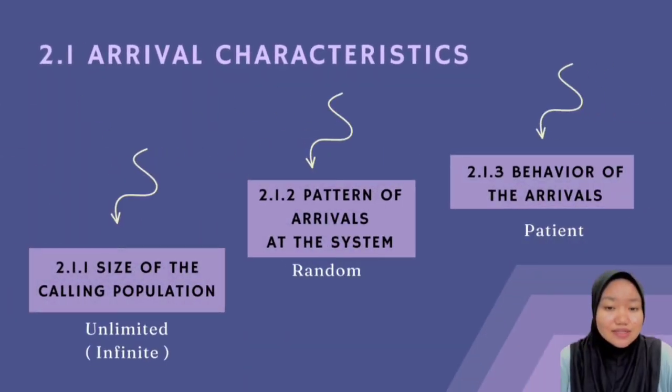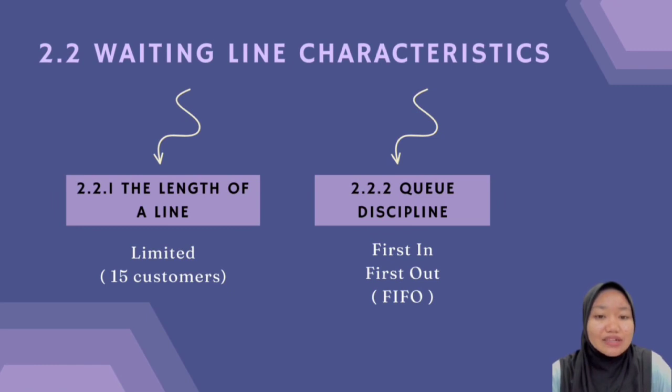Arrival characteristic. For Tealive Tapah, the size of the calling population is unlimited, or infinite, because Tealive Tapah is a food and beverage restaurant that receives unlimited customers. As they receive unlimited customers, their arrivals are considered random because their arrivals and occurrence cannot be predicted. During the data observation that we did, we can see that most of Tealive Tapah's customers are patient during queuing. Next, I will proceed with the waiting line characteristic.